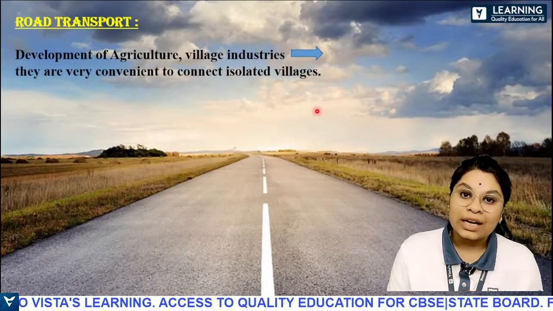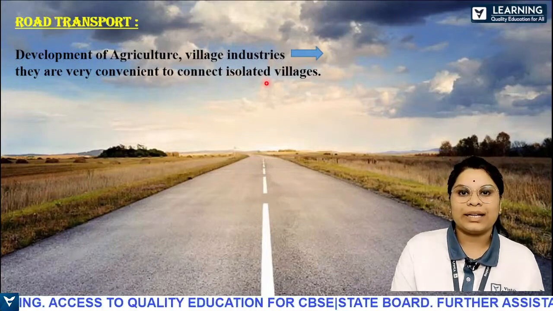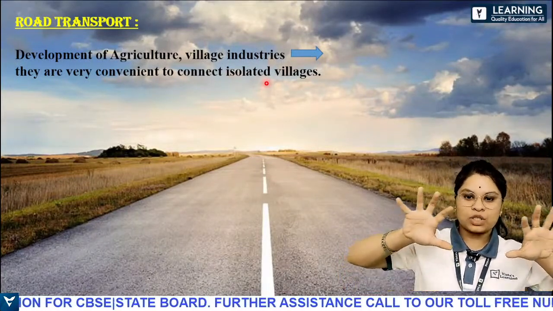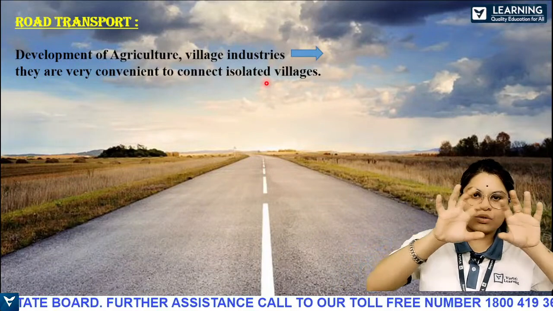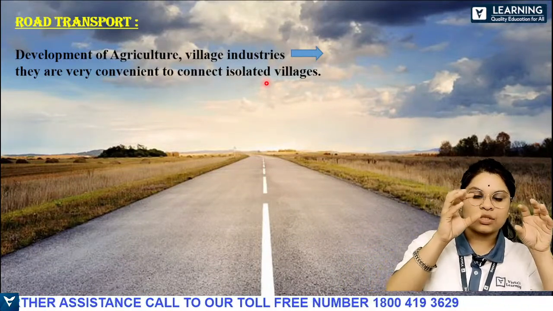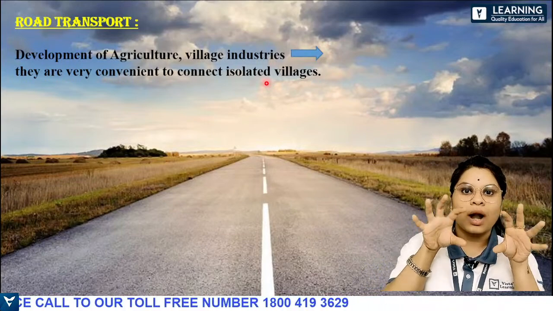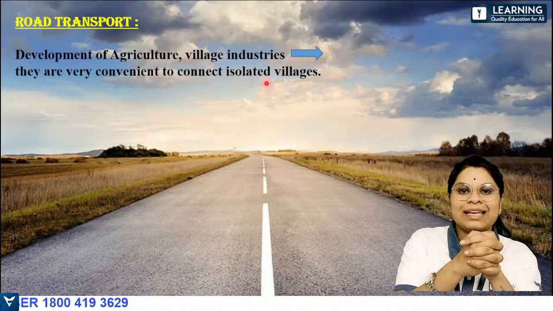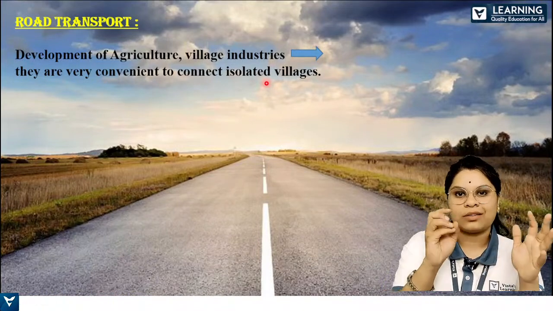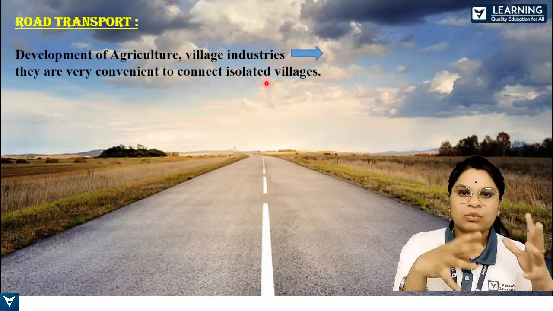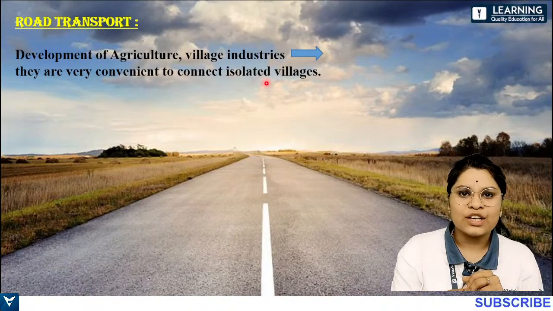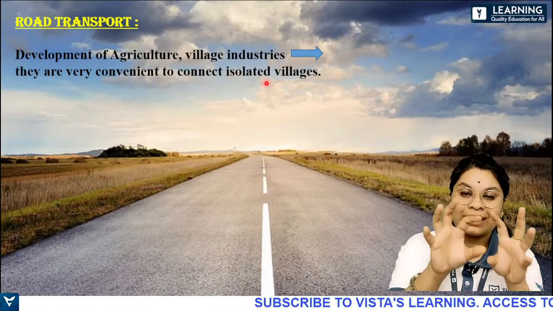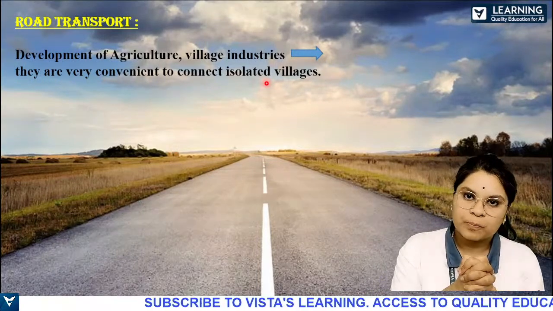And they are also convenient to connect isolated villages. So what do you mean by isolated villages? Two separate villages will be there, and there's no contact between these two villages. Are you understanding? If there's a road in between them, it can easily connect. So people from here can go there, and from there to here. They can buy goods, things like that. Basically, it connects isolated or separated villages, right?